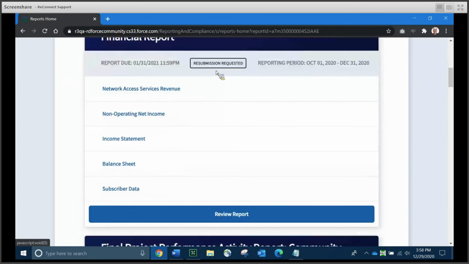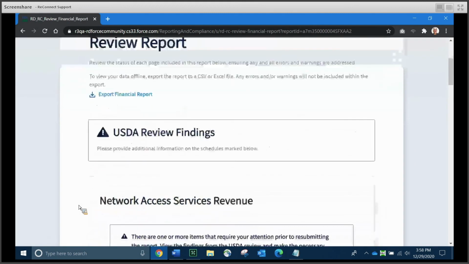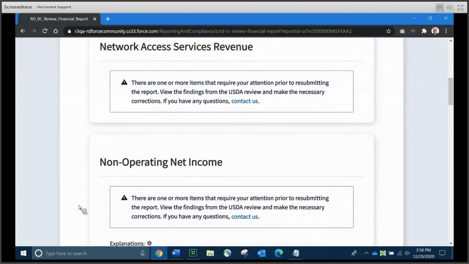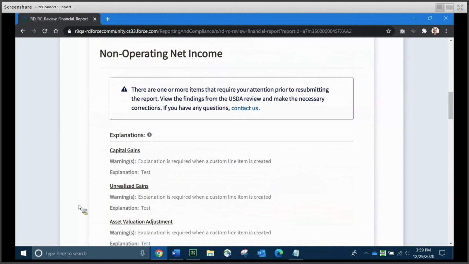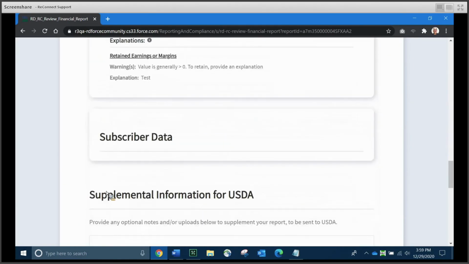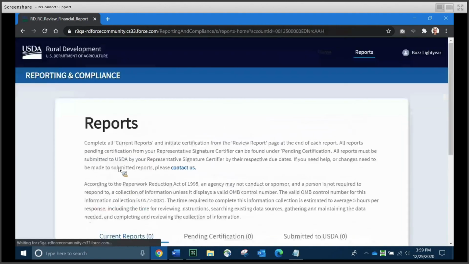This also means that this report is now editable by your team, and it's moved out of that read-only submitted to USDA column. Something that's handy to do on a report where USDA has requested additional information is click the blue Review Report button so that you can quickly see which schedules might require some attention from you to answer USDA. So it looks like Network Access Services revenue and non-operating net income for sure need some attention. And there might be others as well.